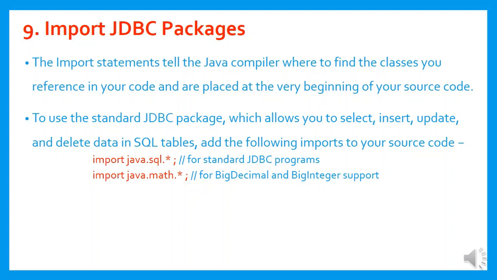The import java.sql package is used when you want to make use of all the SQL classes and interfaces, like the getConnection method, the DriverManager class, and forName. Those are all methods belonging to the package java.sql. When you want to perform operations on BigDecimal and BigInteger, then I make use of java.math. These are the two import statements used for performing operations with JDBC.